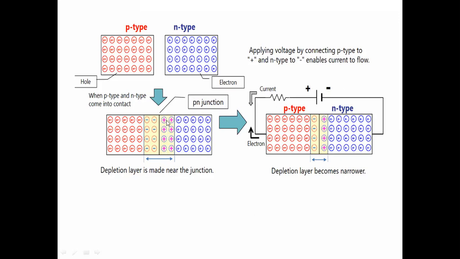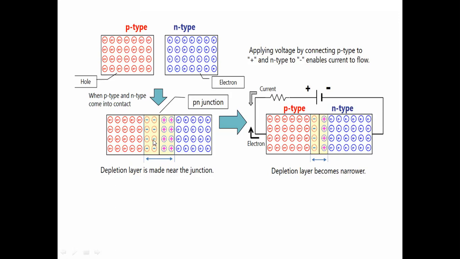This particular set of charge carriers forms the potential barrier. You can call it a potential barrier. These layers are called the depletion layer, and the charge carriers formed at this junction give the barrier potential.